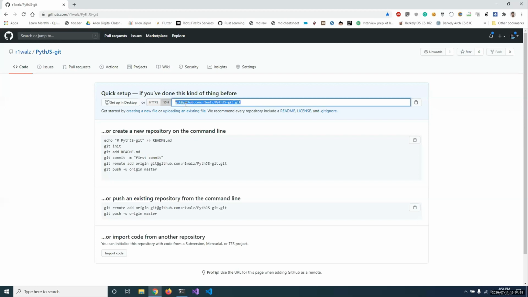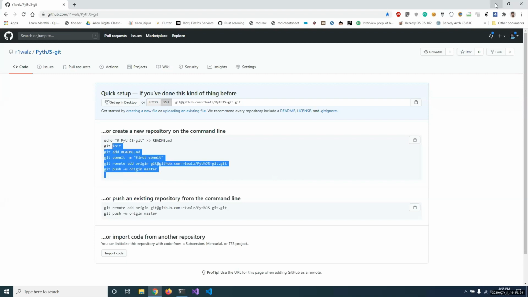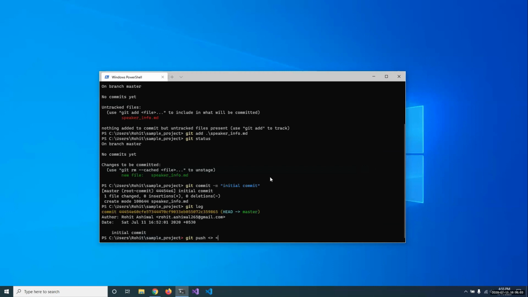Also, you can see here is another set of buttons which lets you choose in what format you should refer to your repository. I use SSH all the time, so I'll copy the SSH one. And you can see GitHub actually provides a lot of information about how to upload our code to GitHub, but right now I already know how to do it, so I'm not going to follow that. I copied the remote URL and I'll paste it here.